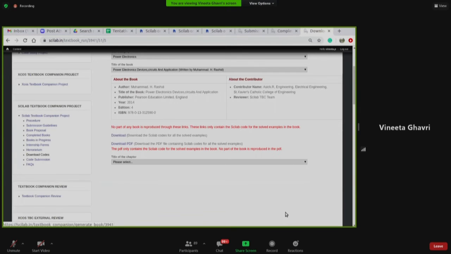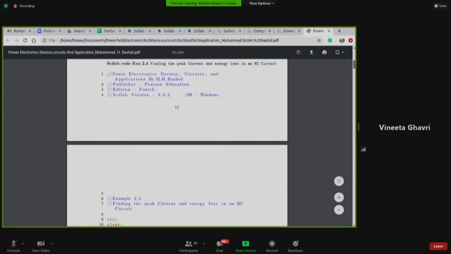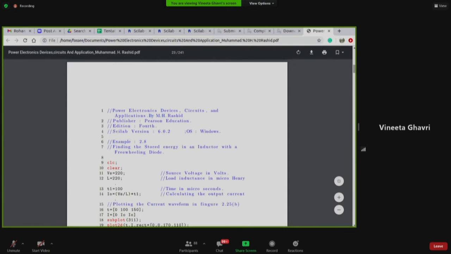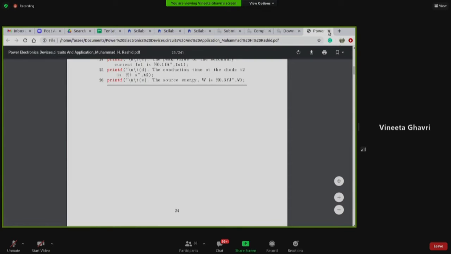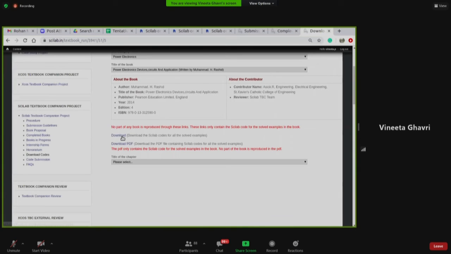I'll show you one of the PDFs if I can open it. So there is a list of codes. These are Scilab codes which the contributor has coded. There is a PDF of this. You can actually download the code as I did. This will download the zip file.